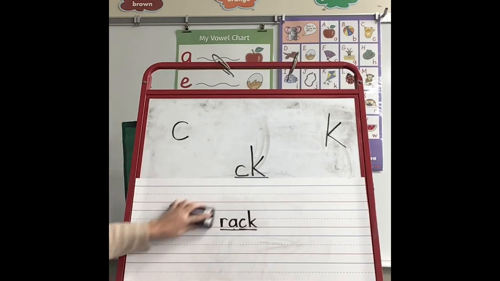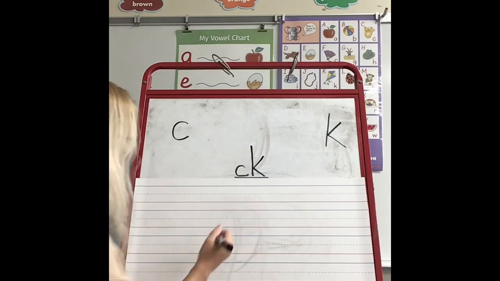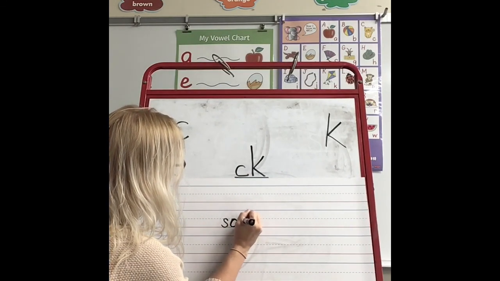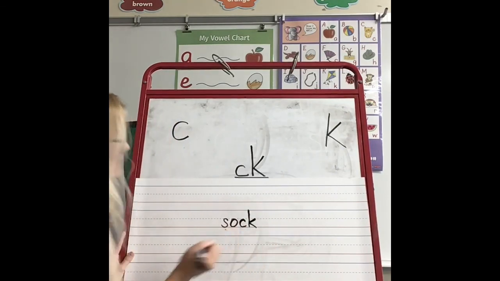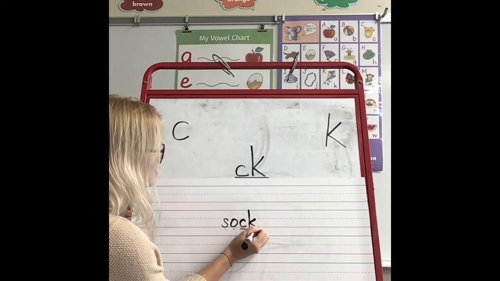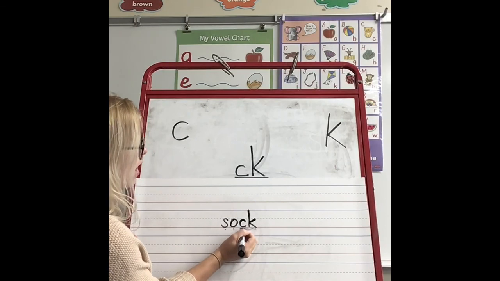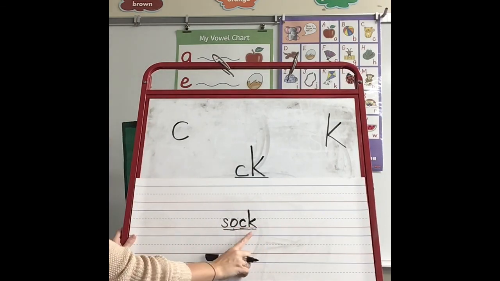Let's try one more word that ends with the K sound that C-K makes. S-O-C-K. S says S, O says ah, C-K says K. Let's read the sounds. S-A-K. Sock. This is the word sock.